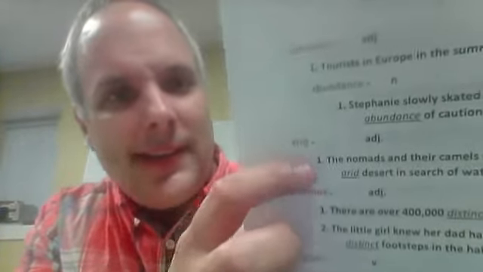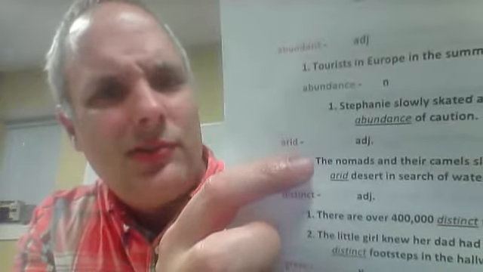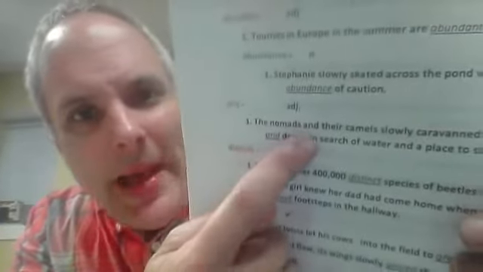Good. Arid. Arid is going to be for land that's really hot and dry, okay? Usually deserts. So arid places are like in northern Africa, in northern China. The country of Chile has a lot of arid places, okay? So here, the nomads and their camels slowly caravanned. Okay, this is a great verb. The nomads and their camels slowly caravanned across the arid desert in search of water and a place to sleep.